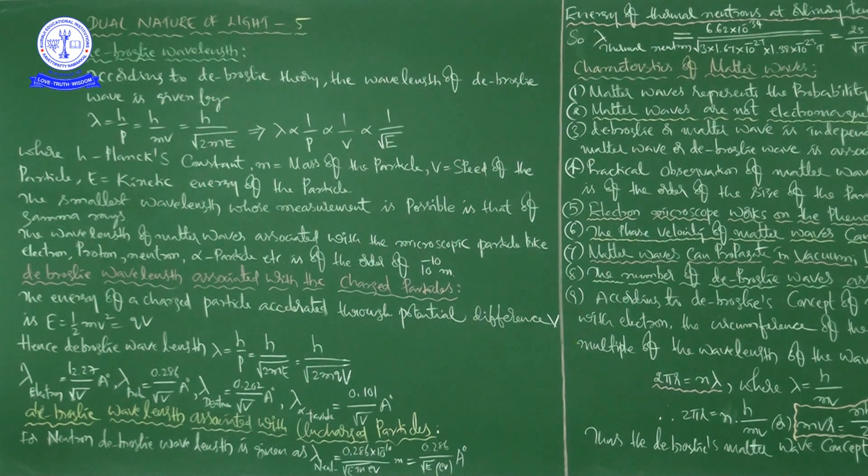Next case, if the frequency of incident light increases, stopping potential increases, but there is no change in the photoelectric current, right.